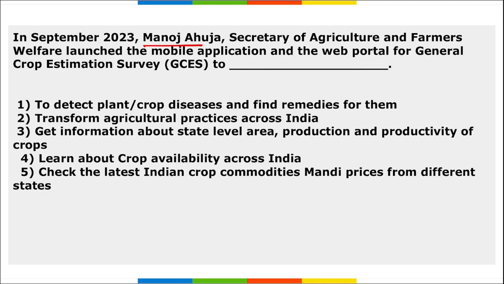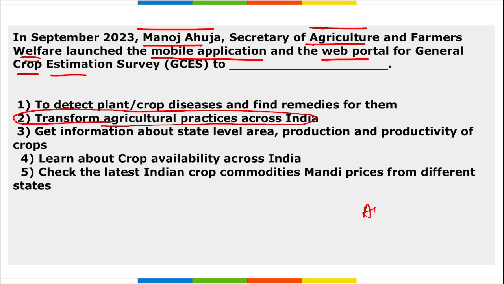Next, Manoj Ahuja, Secretary of Agriculture and Farmers Welfare, launched the mobile application and the web portal for General Crop Estimation Survey. I repeat, Manoj Ahuja, who is our Secretary of Agriculture and Farmers Welfare, launched the mobile application and the web portal for General Crops Estimation Survey to basically transform the agriculture practices across India.